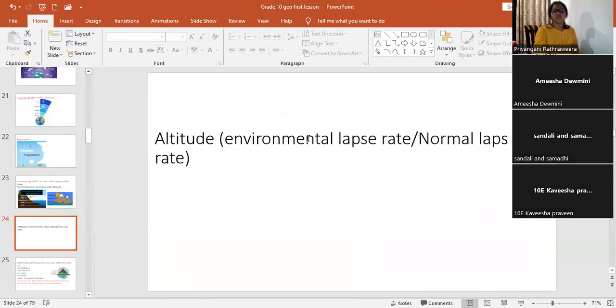Altitude. What is the altitude? We must remember other names for it: in other words, environmental lapse rate, normal lapse rate.